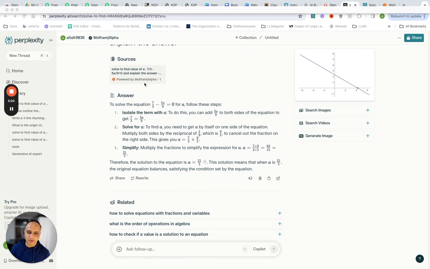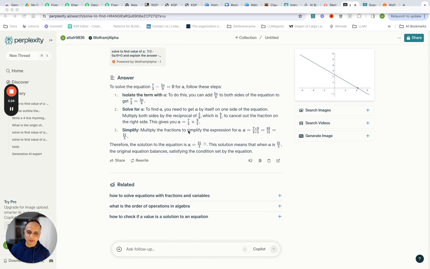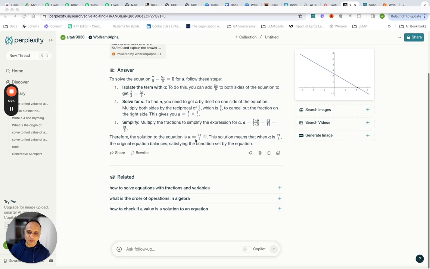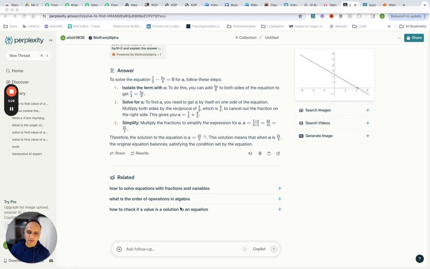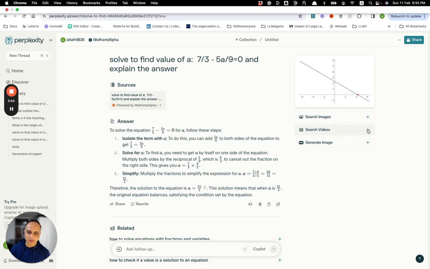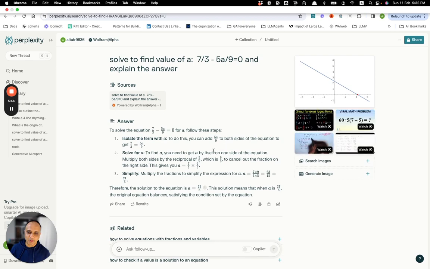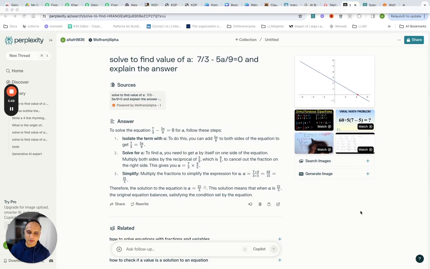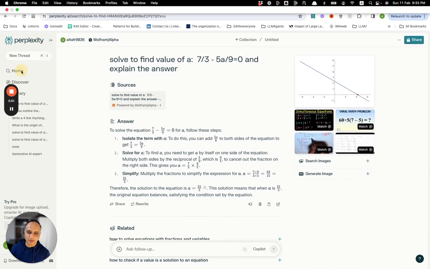Again, this is powered by Wolfram Alpha, which is a computational engine which can do mathematical and other kinds of problems. And then you've got these follow-up questions. You even get an image explaining the equation and how it's solved, and then you can search related videos. And this is what I found very interesting. It's like a new search engine, which is really powerful when it comes to learning and discovering new things. Okay, let's go back home.